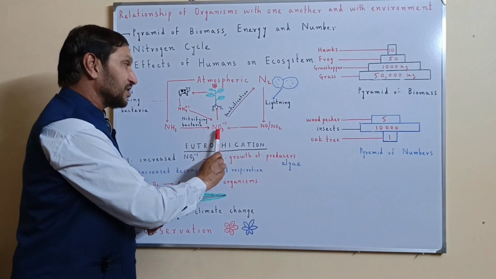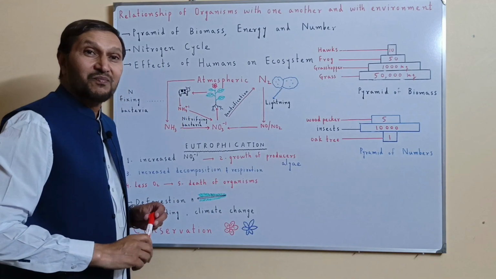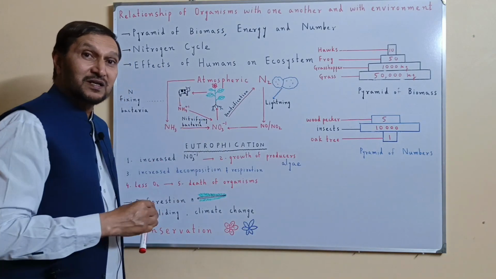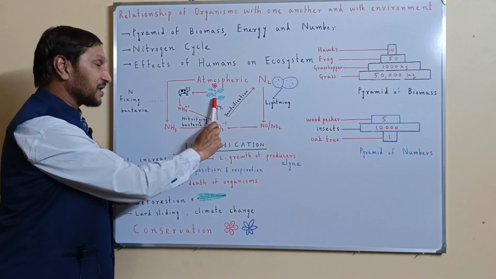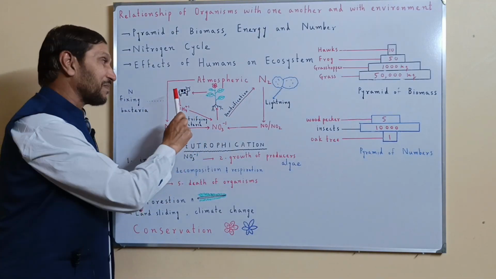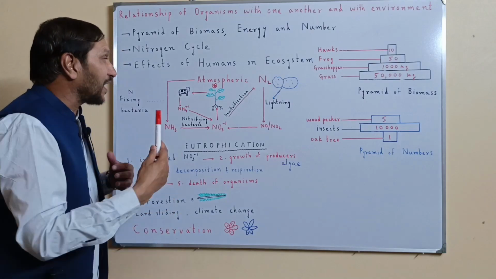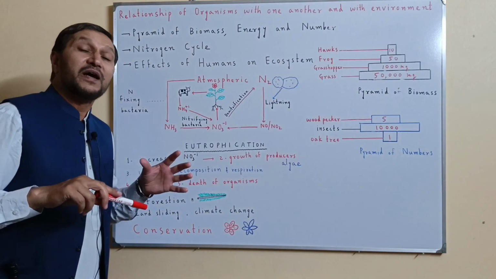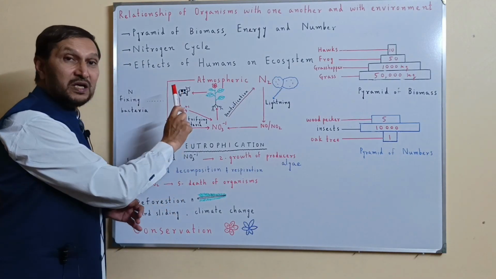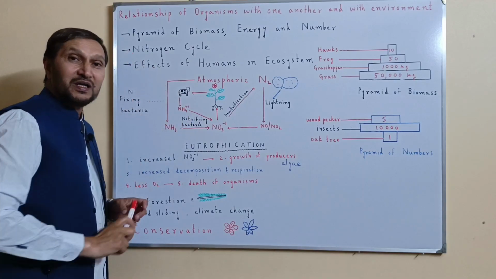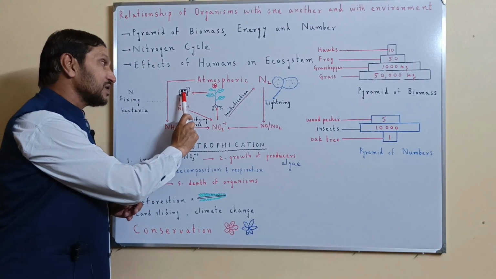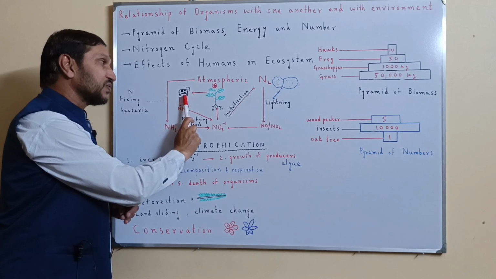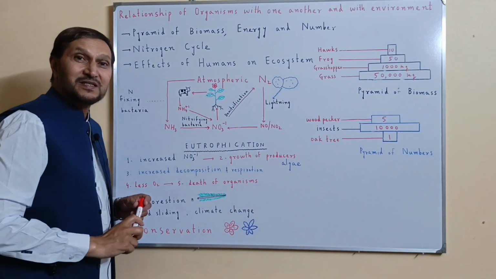Now this nitrogen becomes part of the plant body in the form of proteins. And when this plant is eaten by the herbivores or by animals or by us, this nitrogen becomes a part of our body, or the animals' body. Now the nitrogen has been transferred from plants to animals.